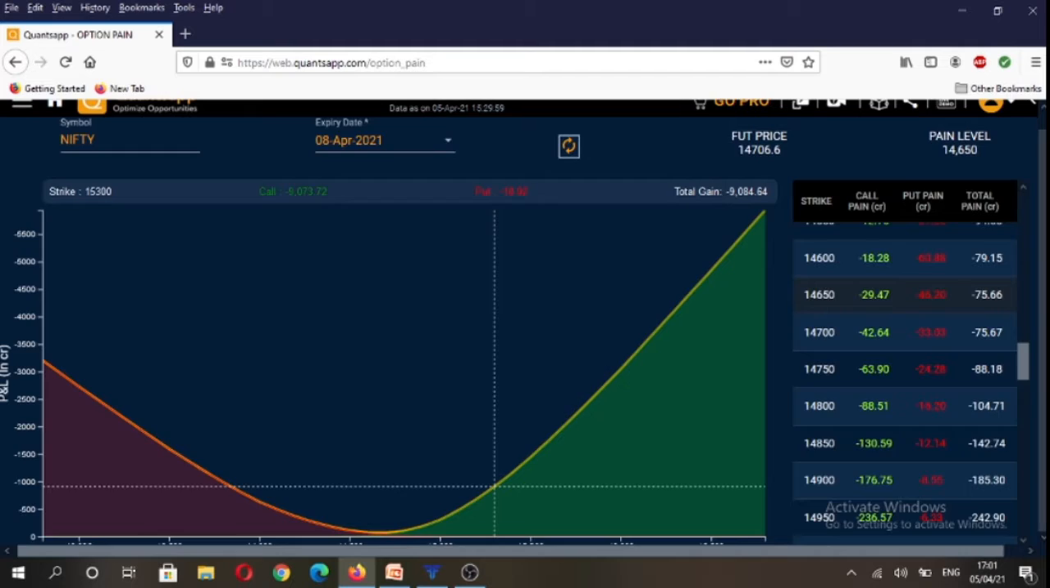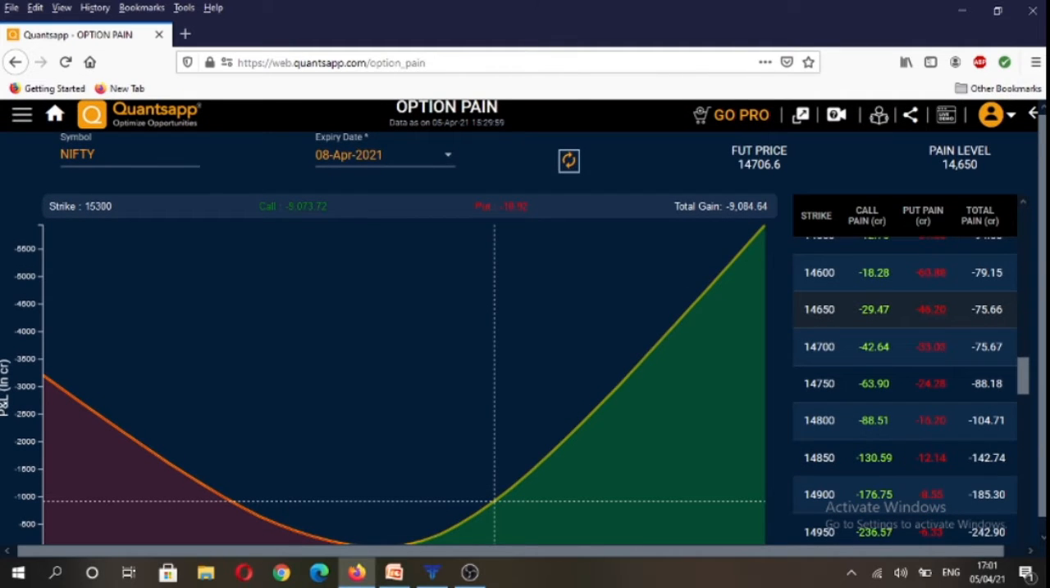So here we will see that the weekly expiry contract 8th April for Nifty has option max pain currently at 14,650 level. If market was to expire at 14,650 level, in that scenario both call and put buyers at this strike would suffer the highest amount of losses, as a large percentage of options expire worthless on expiry.